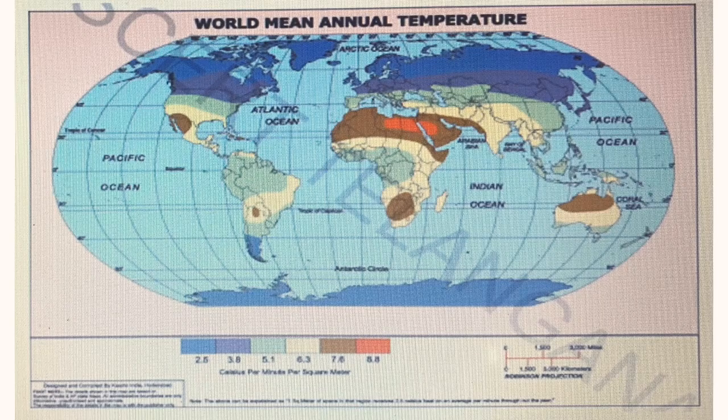Your homework, children. Explain the terms insolation, radiation, greenhouses, and global warming. Write neatly in your notes.